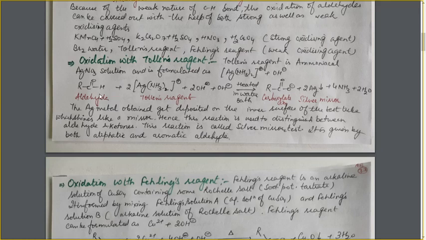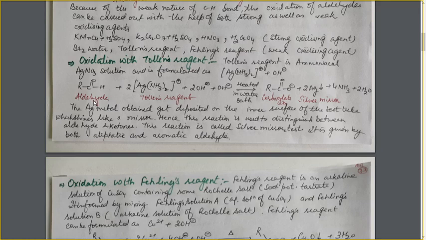Now how is the reaction written, with this Tollens reagent, how is the reaction taking place? Here we have taken an aldehyde molecule and Tollens reagent is added to it, and the mixture of the two is heated in a water bath. There is no direct heating of the mixture on the flame. The heating is done through the water bath. The mixture present in a test tube is placed in a container having water, and that container is heated. This is the heating through the water bath.